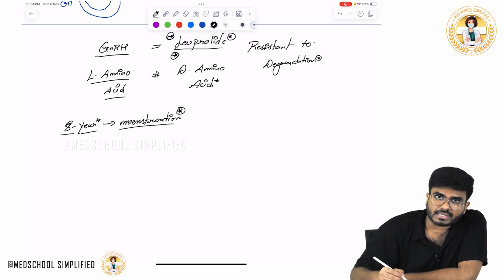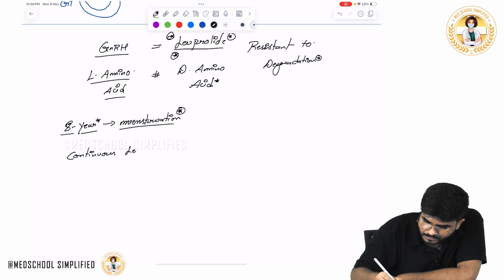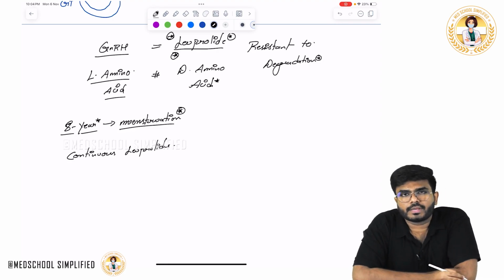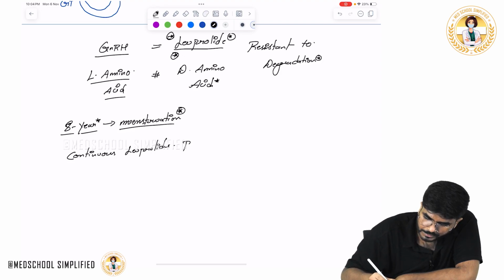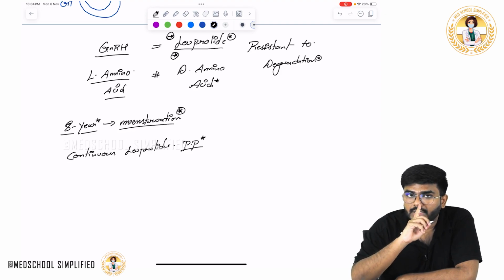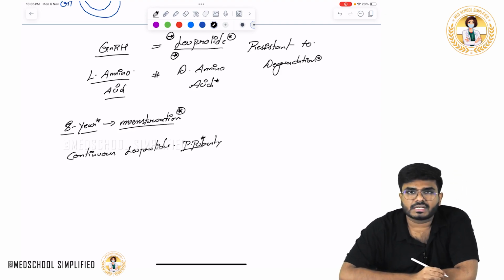You have to use leuprolide in a continuous dose. Continuous leuprolide can be used in the treatment of precocious puberty. For precocious puberty, you have to use this drug in a continuous dose.